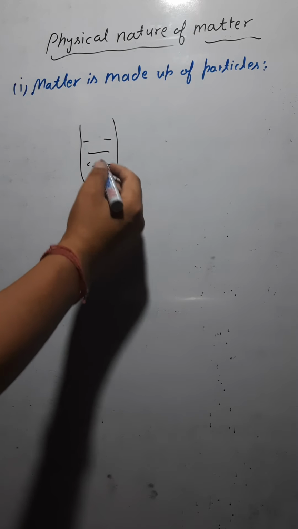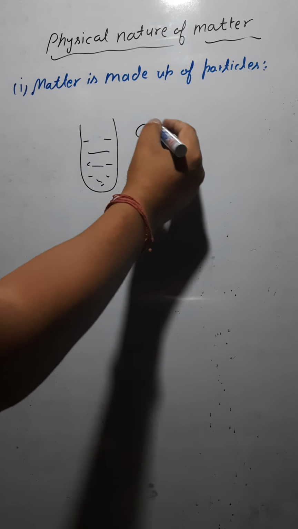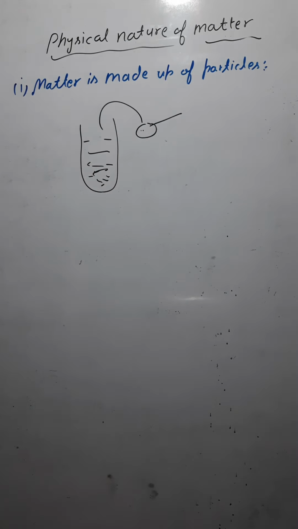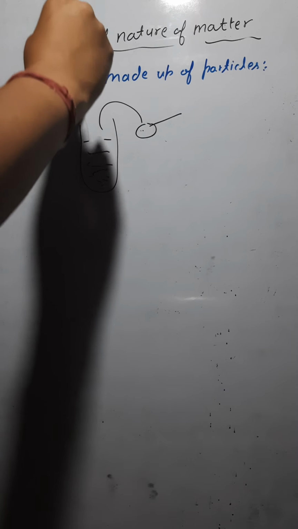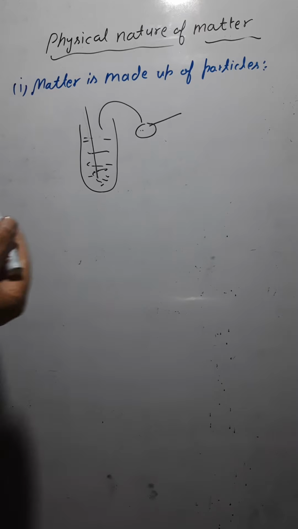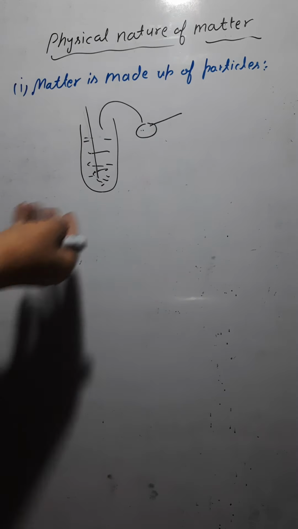And here you just mix some sugar there. You have a spoon, and with the help of this one spoon, you mix the sugar here and stir it with the help of a rod. Then after some time you would see that the sugar which was there earlier is not there now.